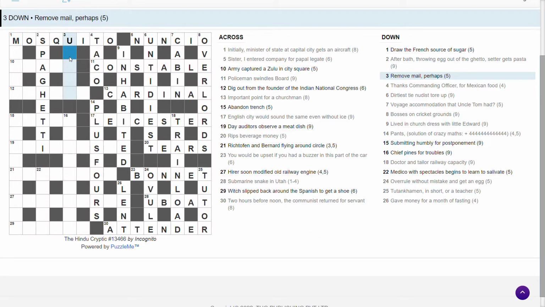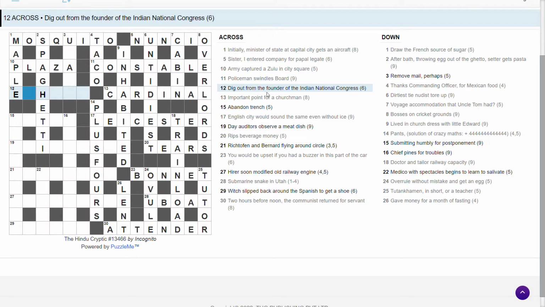Remove male, perhaps. Don't know. Army captured a Zulu in City Square Plaza. Now the first time I ever did an Indian video on this channel, I did not know what PLA meant, but now, thank you to the Indian people in the comments, that's a Chinese army, isn't it? And so it's PLA on the outside and A Zulu Z, native phonetic alphabet, Plaza, City Square. Draw, map, the French, le, source of sugar, maple, I suppose.